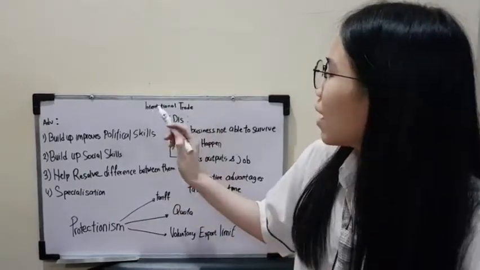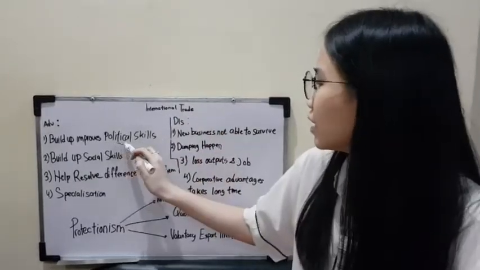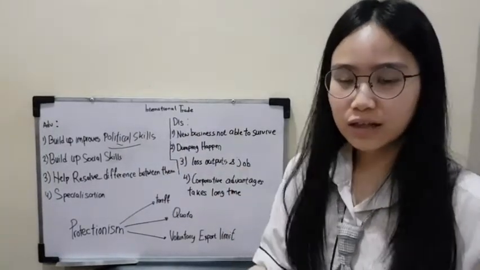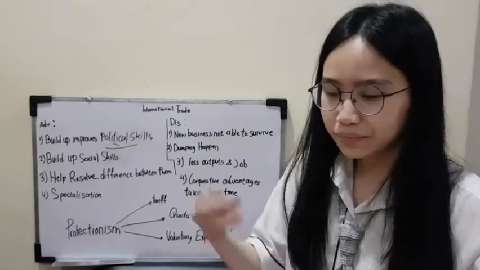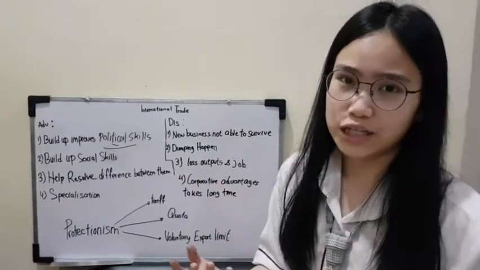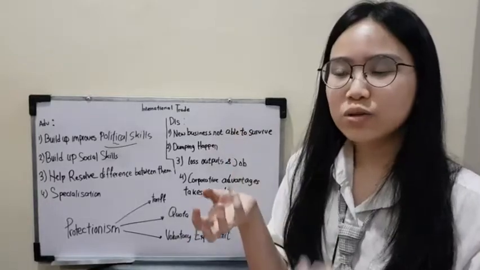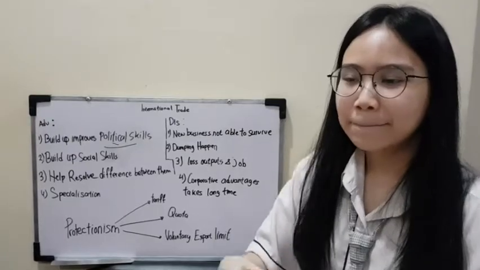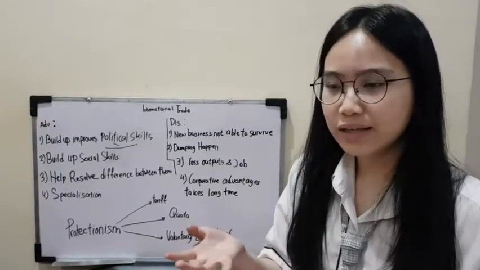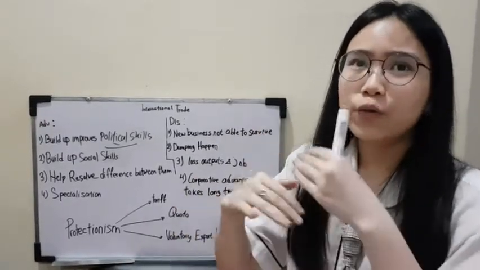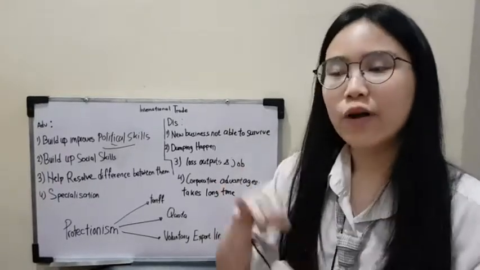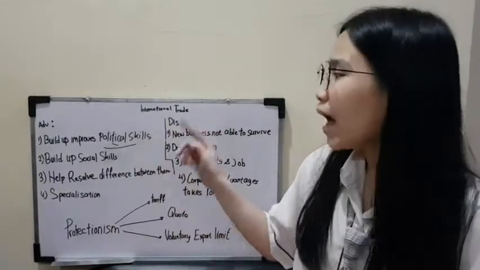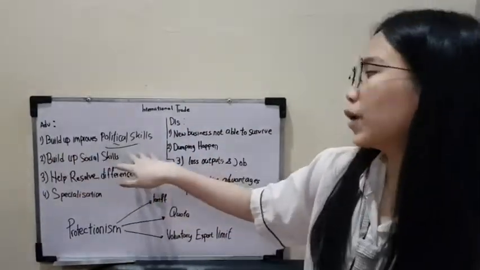Now, why does international trade have a relationship with political skills? Of course, in order for international trade to be done, these two countries need to have a good relationship. When these two countries have a good relationship, there will always be politics behind it. Because of these international trades, they need to keep on improving their political relationship. That is why, over time, international trade helps countries to build up their political skills.